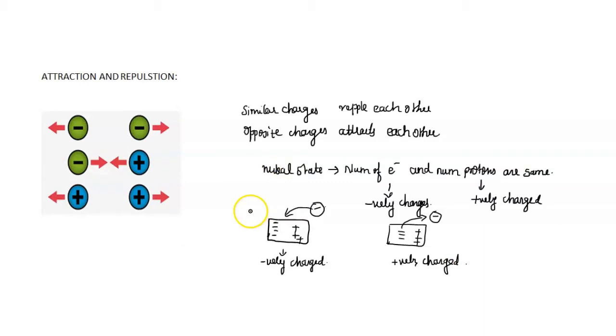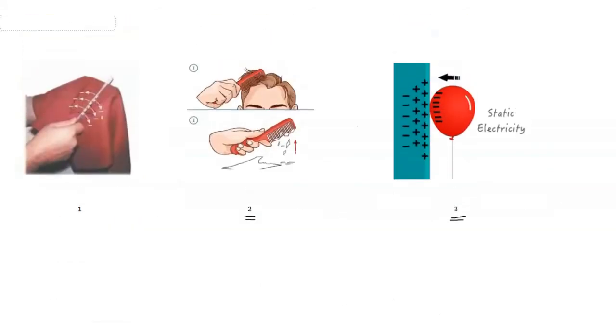So to understand this concept clearly, consider the same example which I showed in the beginning of this video, that is the balloon and the wall. I already told you that the balloon sticks to the wall easily when it is rubbed against a piece of cloth, right? So what happens in this phenomenon considering the electric charge? Consider the same example of balloon and cloth.